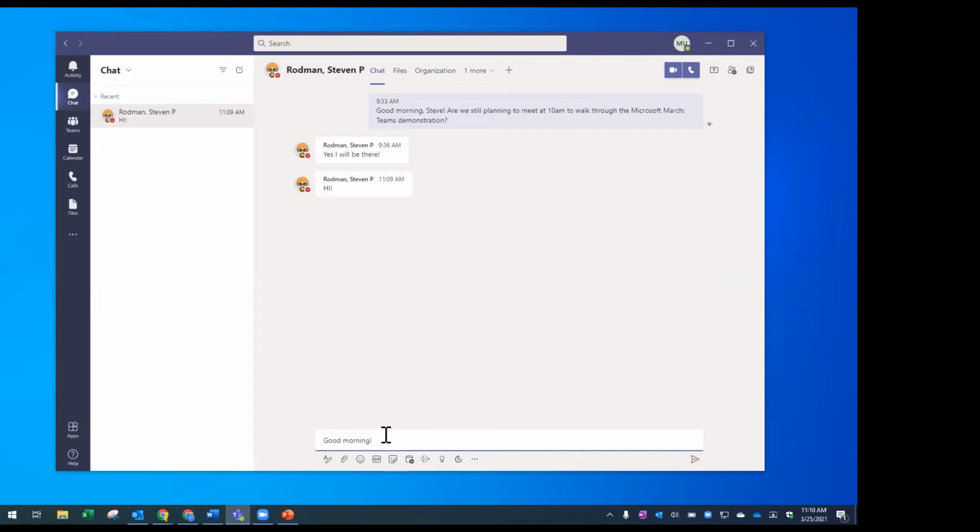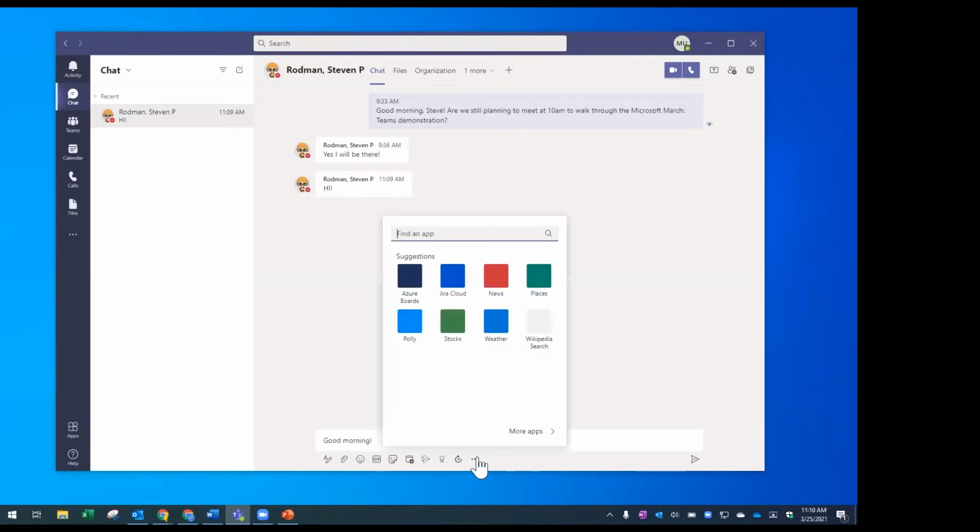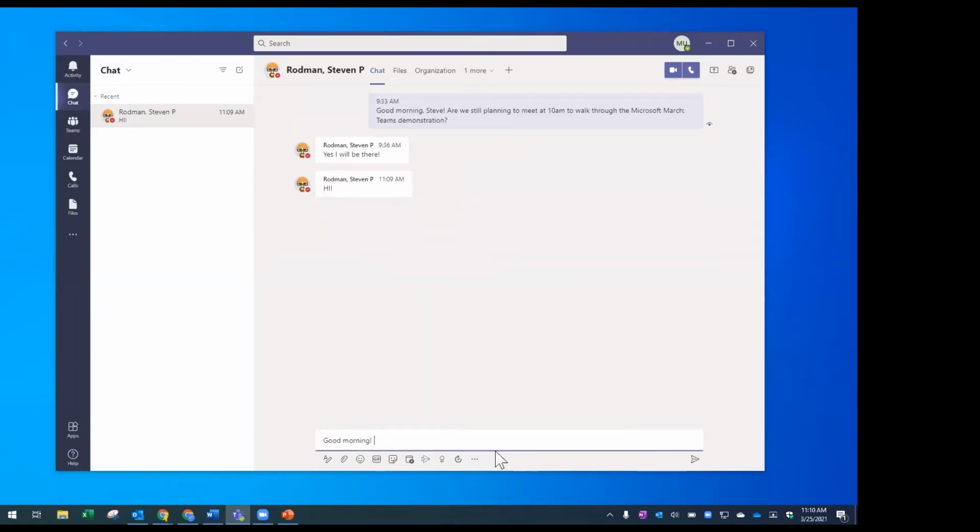And on top of just sending a message, there's lots of other options here too. Right now it's just giving me a standard text entry. So this first option, I could format that text and add some bold or italics or color. I can attach a file. I can add some emoji or some GIFs and make it fun. I could schedule a meeting. And there's just lots of different options here in Teams, what I can all do. So I'll just say good morning back to Steve and click send.